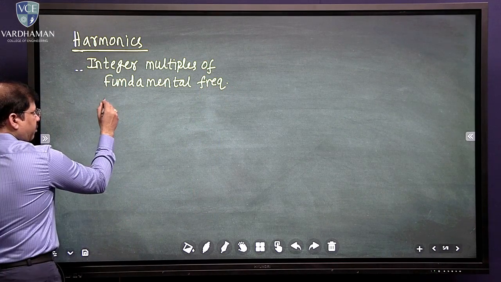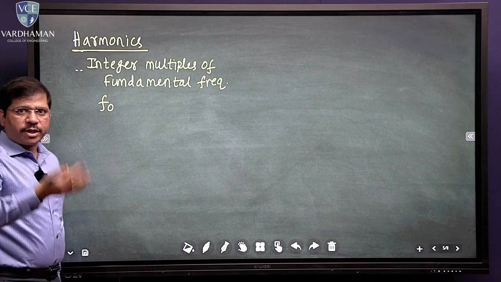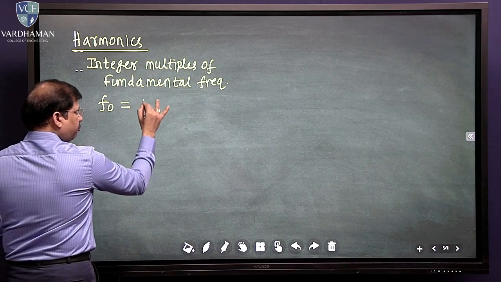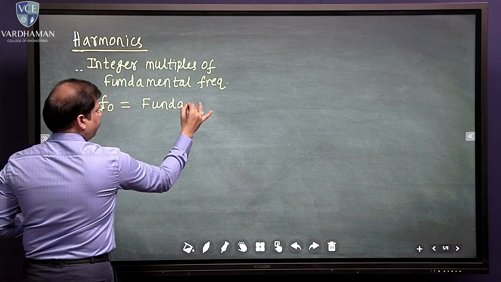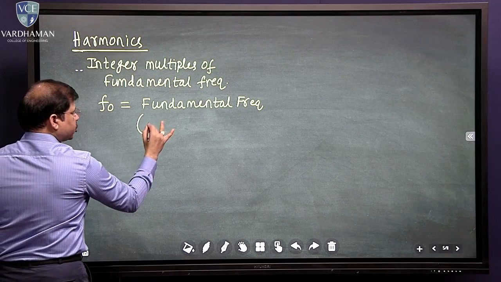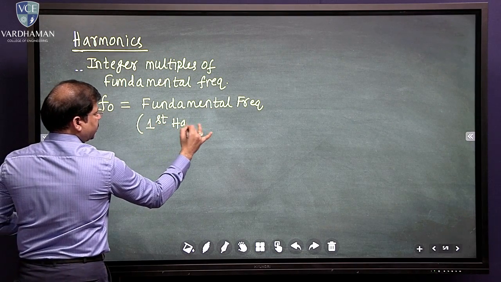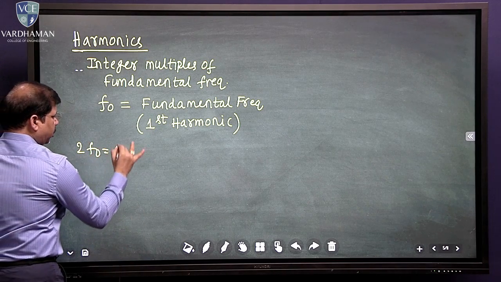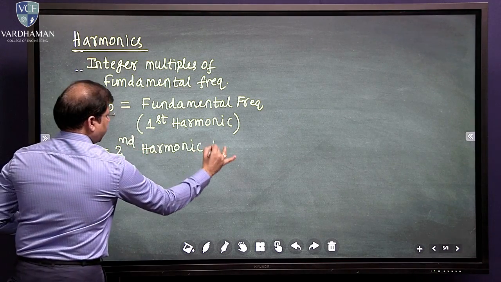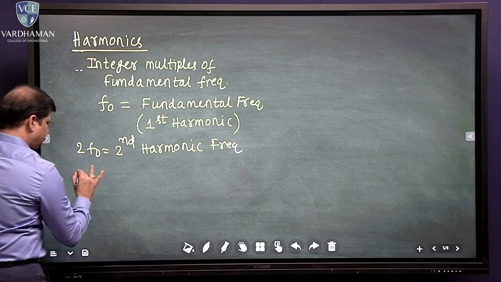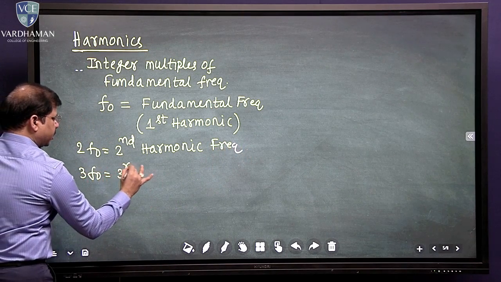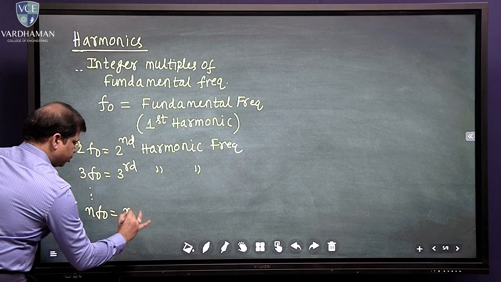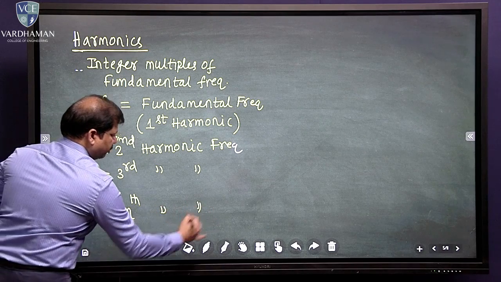That means f naught, f naught. So what is the f naught coefficient? 1. It's actually 1 into f naught. So this is called, of course, the fundamental frequency. There is no doubt. However, this is also called the first harmonic. That is what I said just now. First harmonic. And 2f naught is called the second harmonic frequency, right? And 3f naught, integer multiples, that's what I said, the third harmonic frequency, and so on. And nf naught is supposed to be the nth harmonic frequency.